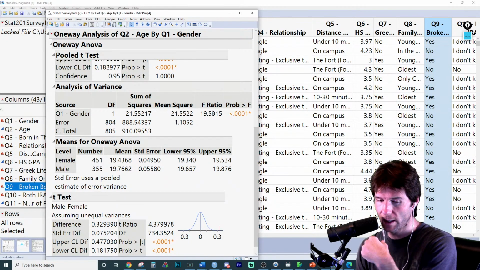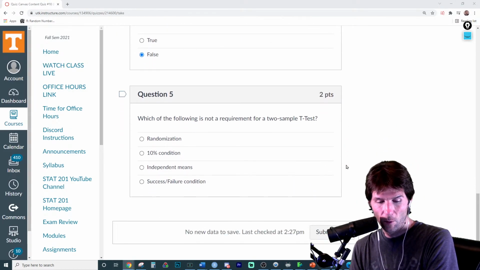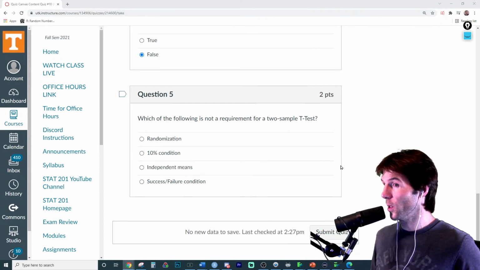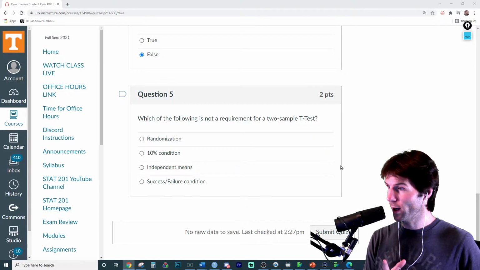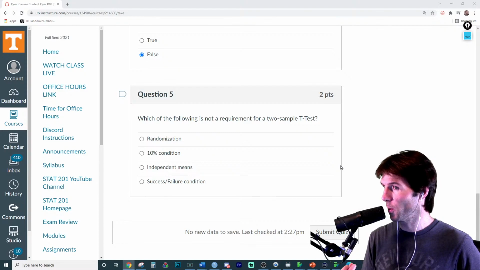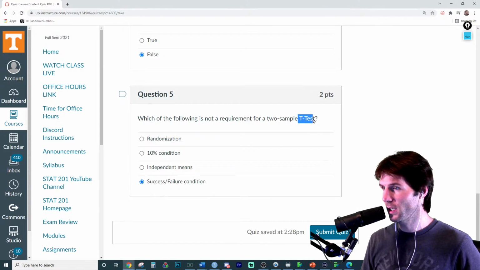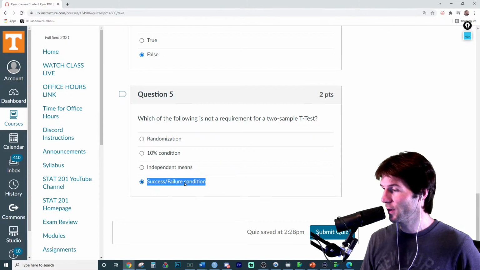Can you put the question here, Michaeli? Which of the following is not a requirement for the 2-sample t-test? So we always have randomization. We always have 10%. And then what happens here is we have to think about what kind of data we are working with. So success failure is only for categorical data. And so since 2-sample t-test is dealing with means, success failure is only when we're doing proportion stuff.